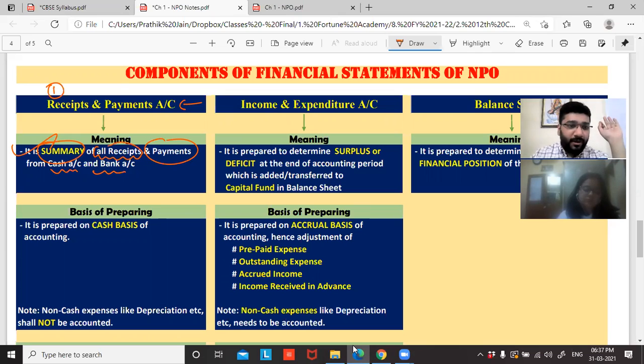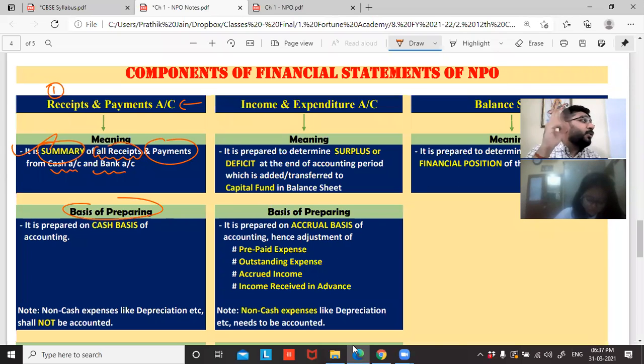Guys, everybody, now the basis of preparing. What is the basis of preparing your receipts and payment account? We prepare on cash basis. In 11th standard, in chapter number 4, we studied the accrual basis of accounting and the cash basis of accounting. What is cash basis? Income is recorded in the books of accounts the moment cash is received, or only when the cash is received that you record it.